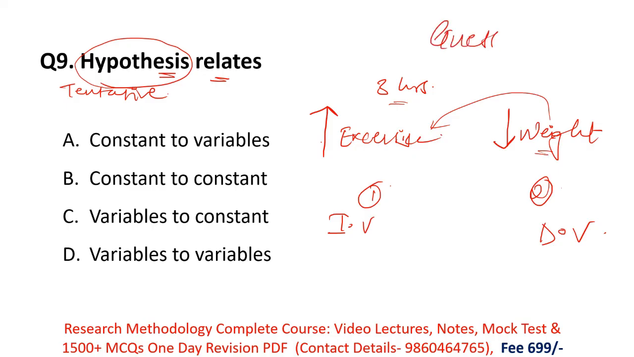It is nothing but a guess. I am guessing that if I do exercise 3 hours daily, then my weight will automatically decrease. This is my guess. This is the tentative statement, and the statement is between two variables, which are exercise and weight. So remember, hypothesis relates variables to variables. Here the correct option is option D.